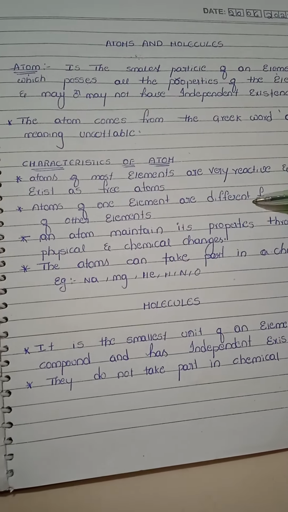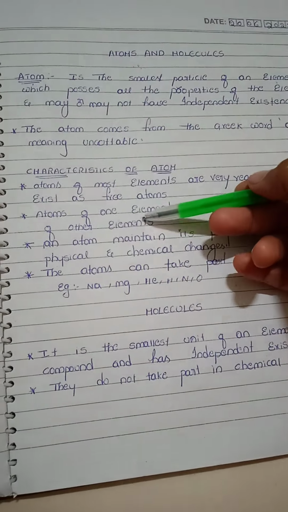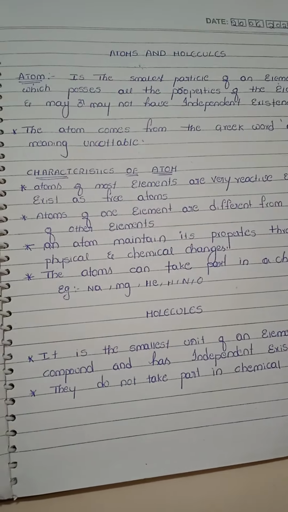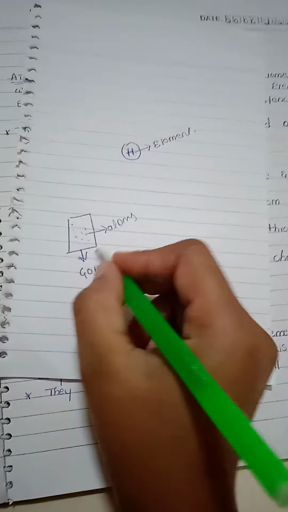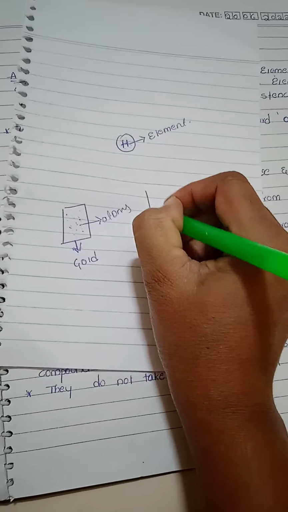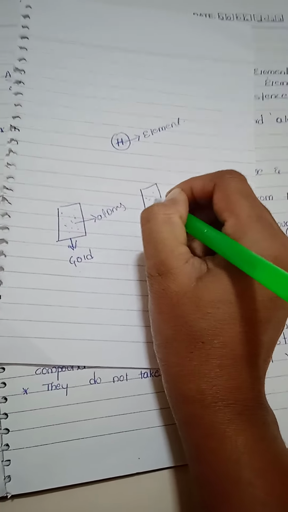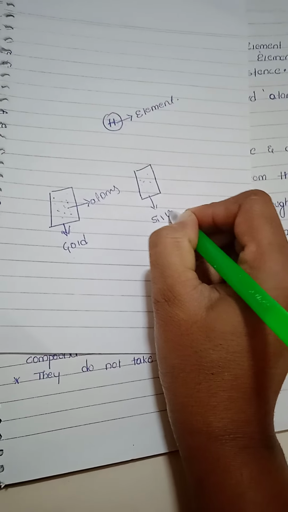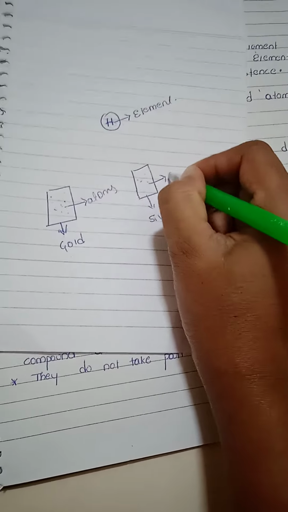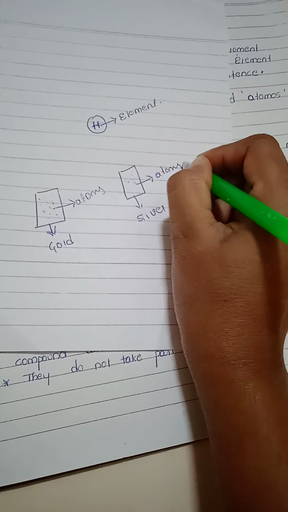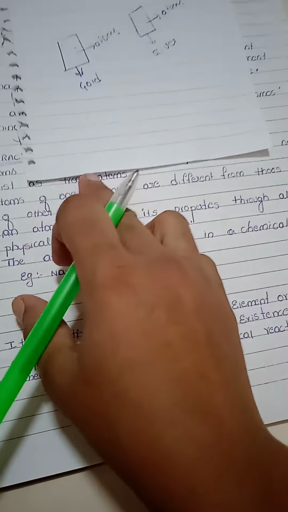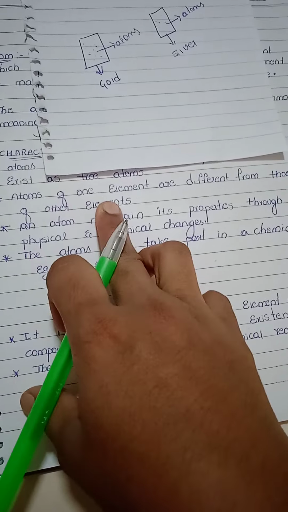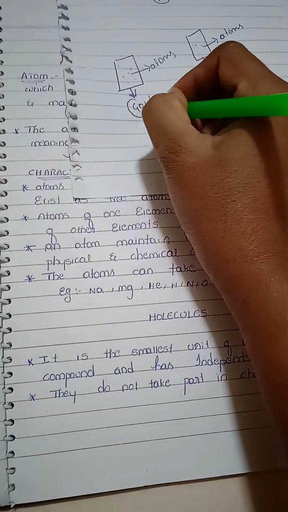Atoms of one element are different from those of other elements. For example, we'll take gold and silver as an example, and these are the atoms. Gold is an element.